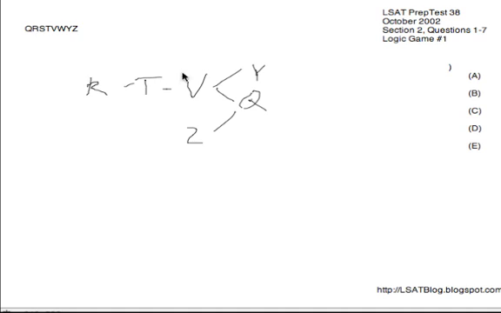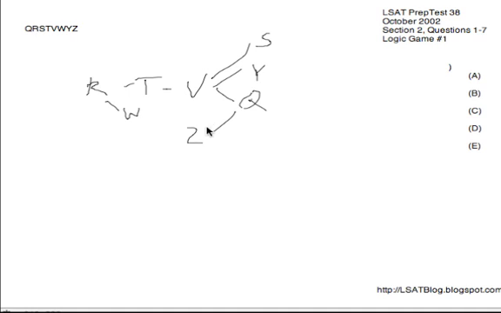Then we've got S is after V, so I'll link that in as well. And finally, R is before W. So this is every variable linked together into one big web of relationships. We see that R is before T, V, S, Y, and Q. We see that Q is after V, T, and R. But R isn't necessarily first. Although it is before W, T, V, S, Y, Q, Z is not related to R.